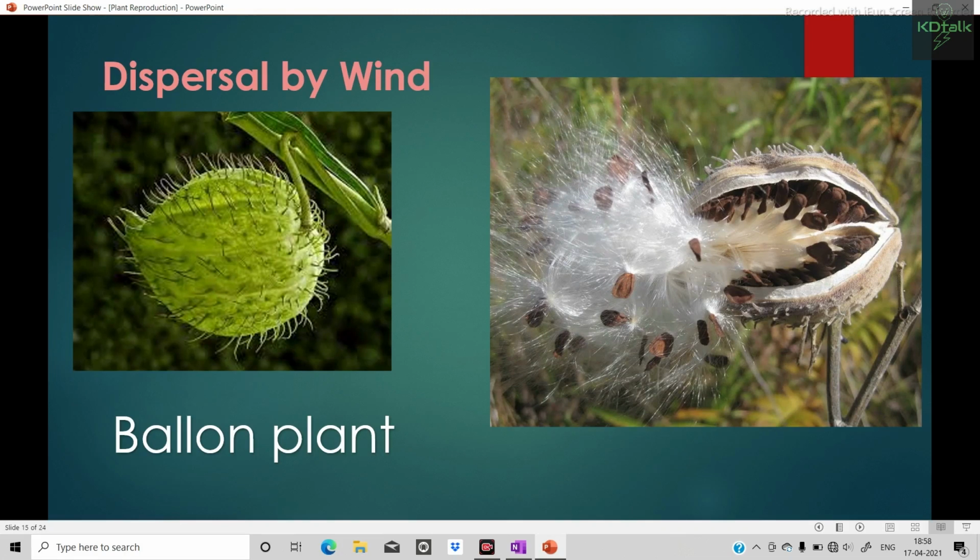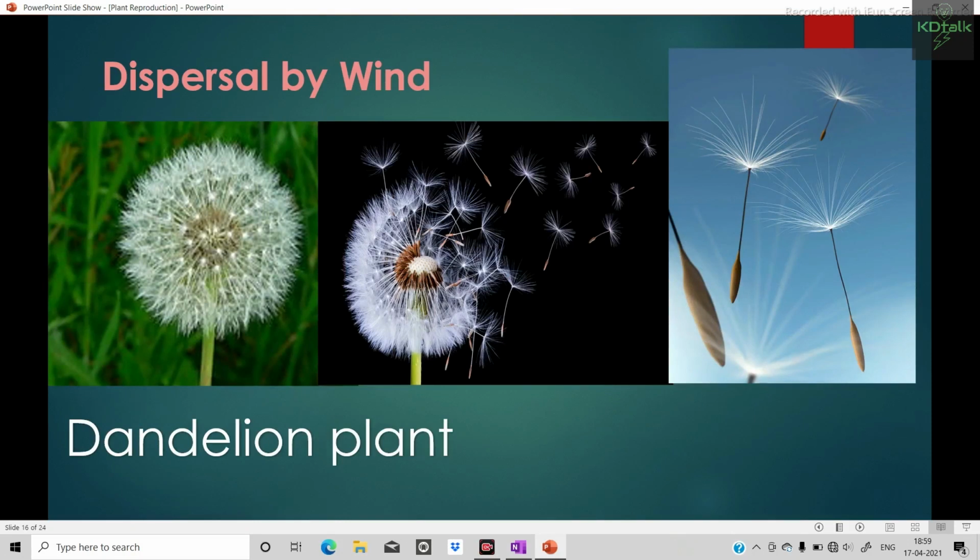In case of balloon plant, there is the same phenomenon. Here you can see the seed has a feathery appearance which helps in flying. And in the dandelion plant, there is also the presence of feathery bristles, and this is the seed. So they are dispersed by wind.